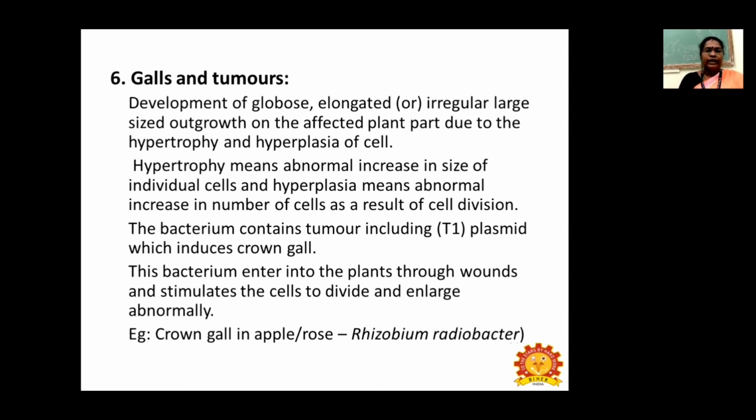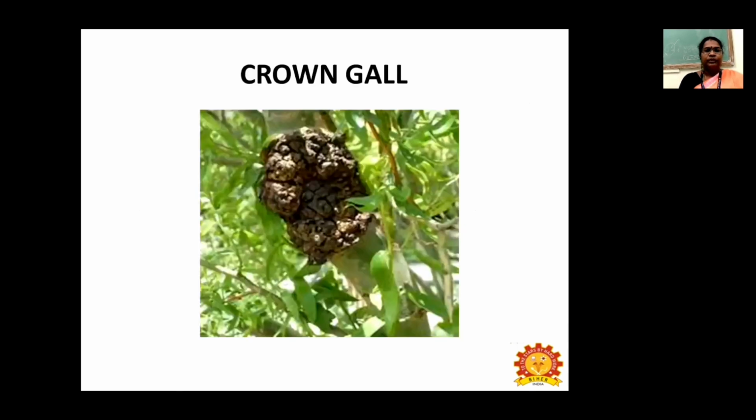So the bacterium will contain a tumor-inducing Ti plasmid, which induces crown gall. So this bacterium will enter into the plant through wounds, and they stimulate the cell to divide and enlarge abnormally. For example, crown gall of apple or crown gall of rose, which is caused by Rhizobium radiobacter. So these are the symptoms you can see in the horticulture crops, that is crown gall. Corky appearance, they will appear due to the hypertrophy and hyperplasia of the cell.